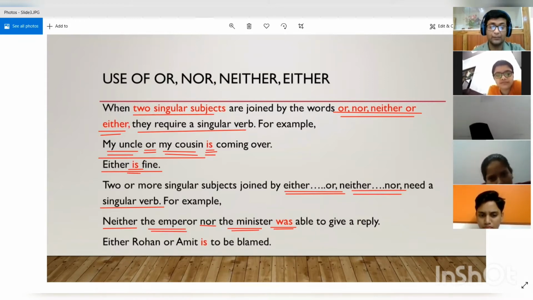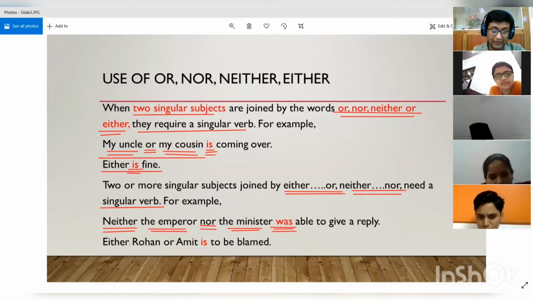What are the two singular subjects? The emperor is a singular subject and the minister is a singular subject. So two singular subjects are being added with neither and nor. And what is happening? They are added, but they are taking a singular verb, that is "was" over here: was able to give a reply.